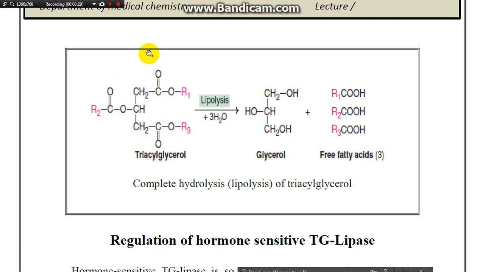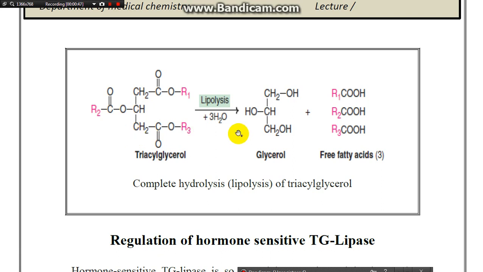These materials may be obtained from the diet or may be synthesized in the liver by conjugation of free fatty acids with glycerol and transported by the very low density lipoprotein from the liver to adipose tissue.